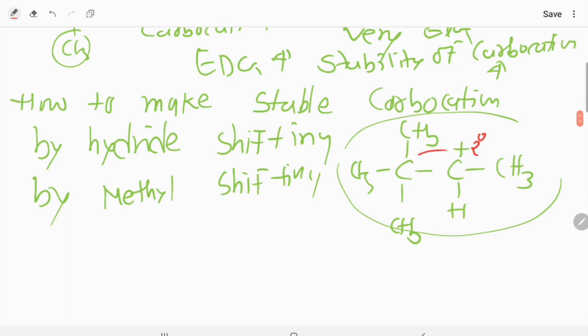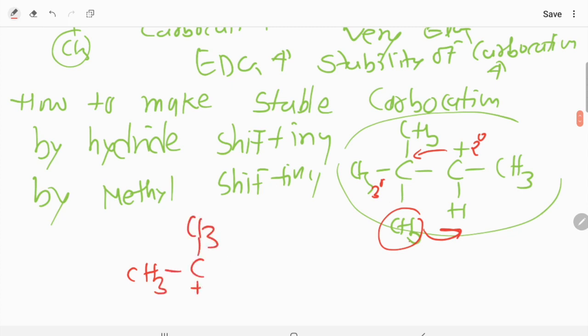Suppose this cation is shifted here, then this will become 3 degree. So now I will shift this CH3 group here. So now it becomes CH3, CH3.